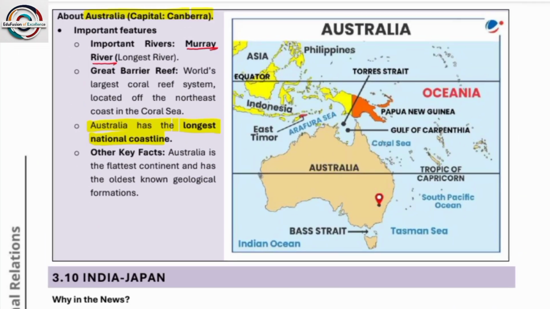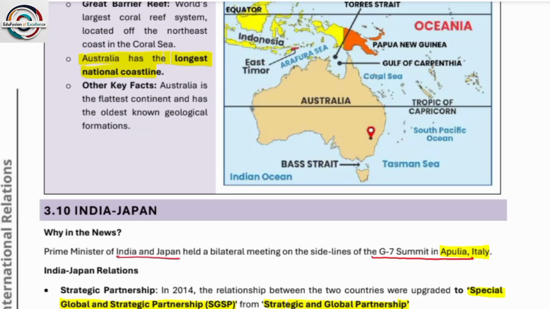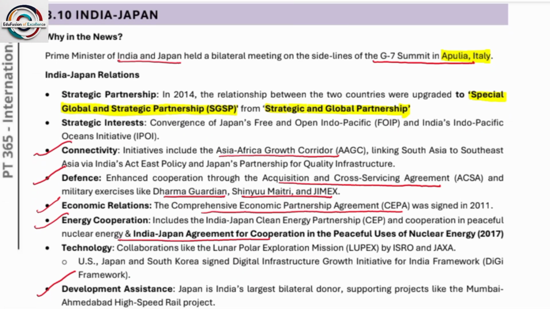About Australia, the capital is Canberra. So these are some of the things you have to look at and have a look on the map also. Important rivers like the Murray River, okay, and the Great Barrier Reef. Next is India-Japan. Recently the G7 summit was held in Apulia, Italy.